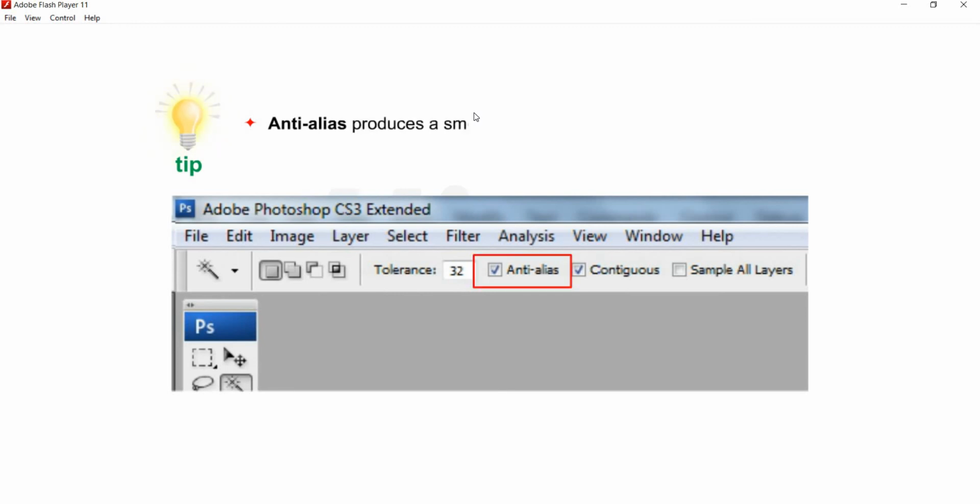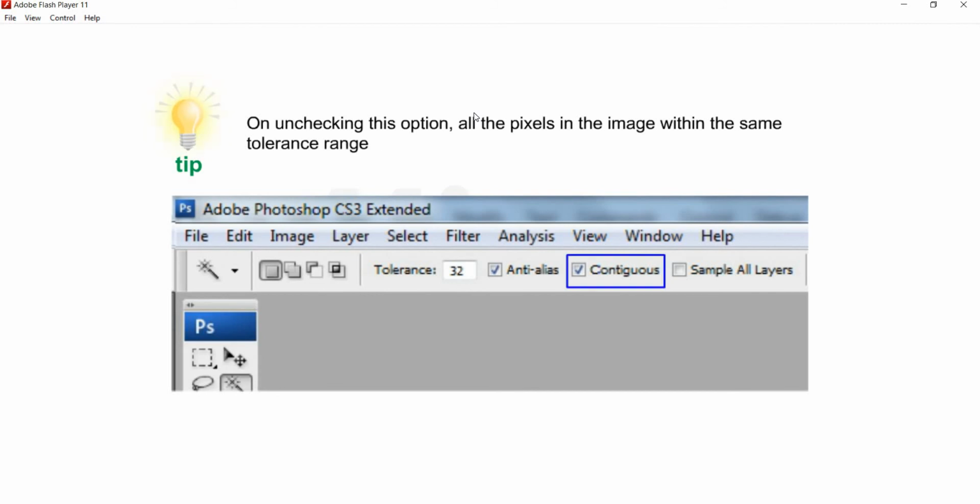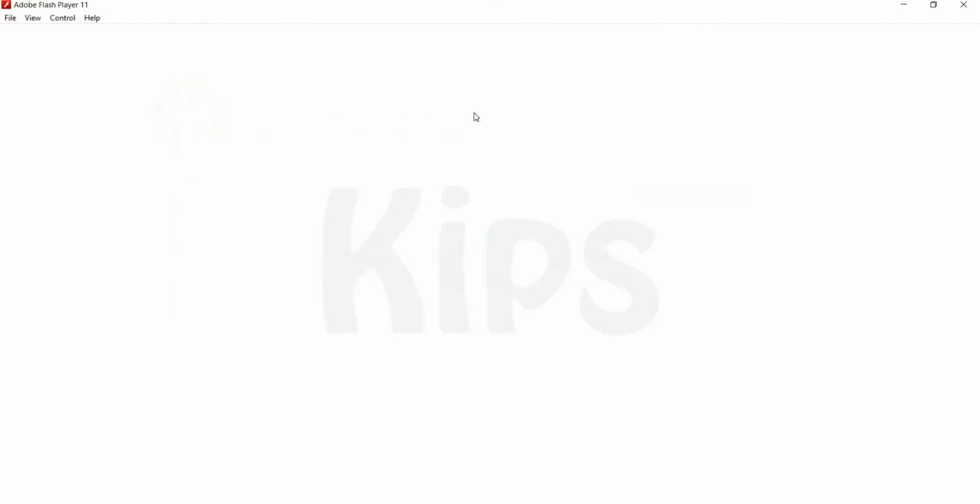Anti-alias produces a smooth edge by partially filling the edged pixels. Contiguous limits the selection to adjacent pixels only. On unchecking this option, all the pixels in the image within the same tolerance range will be selected.